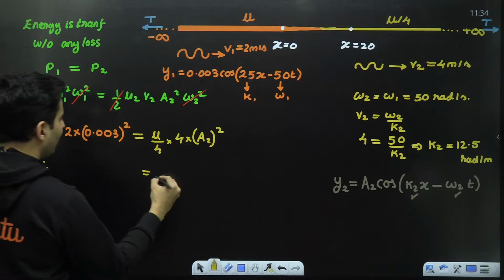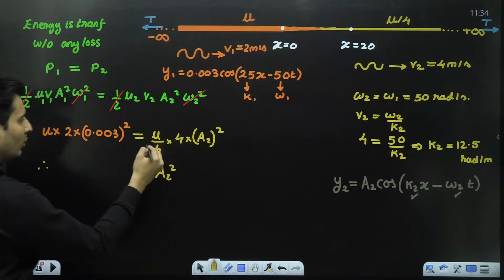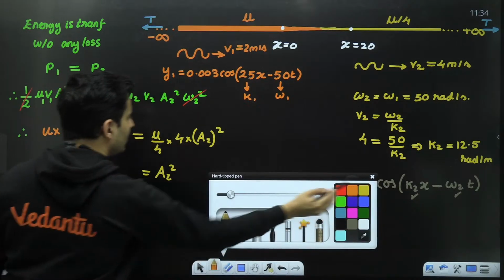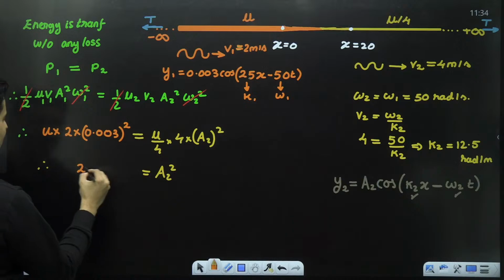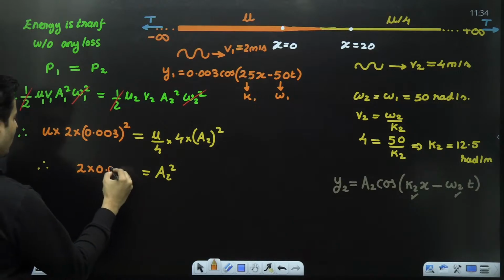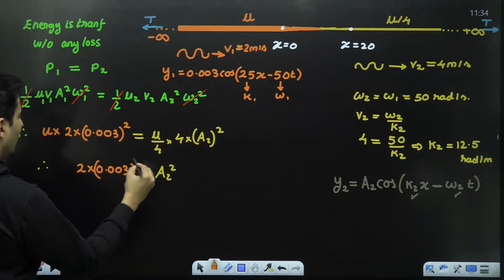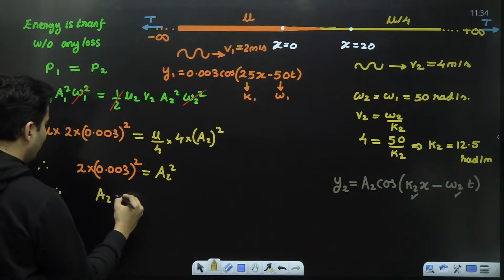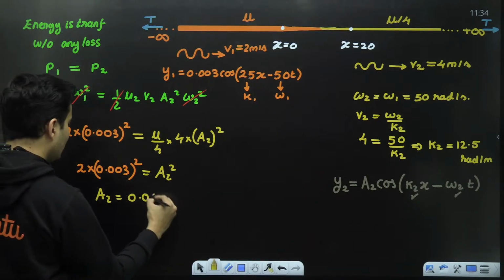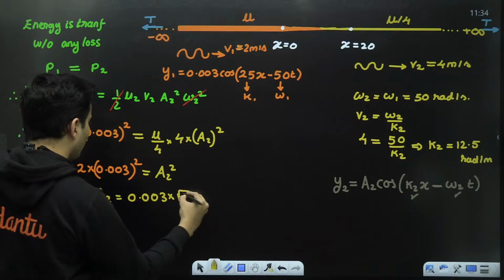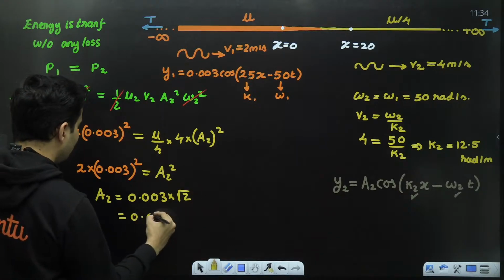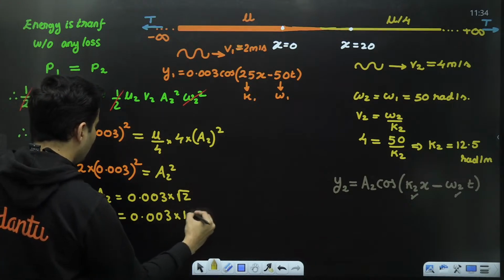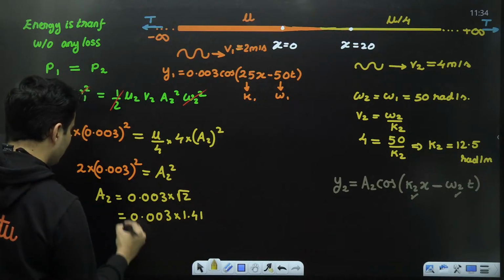Therefore, what will I get? A2 square, as 4 cancels and mu also cancels. Check this out. Over here, I will be just left with 2 multiplied by 0.003 whole square. So from this, what will be A2, my dear students? 0.003 into root of 2, which is 0.003 multiplied by 1.41 approximately.